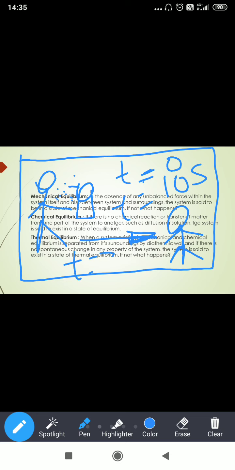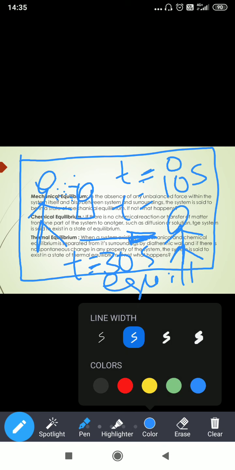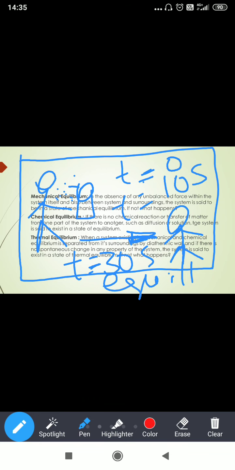Suppose after 30 seconds, what happens? Let us say the system is in equilibrium. You have to move all around your room. At this point, what is the intensity of smell? So you have to check all the points. What you will observe is that at all these points you will feel the same intensity of smell. That means the system has reached equilibrium.